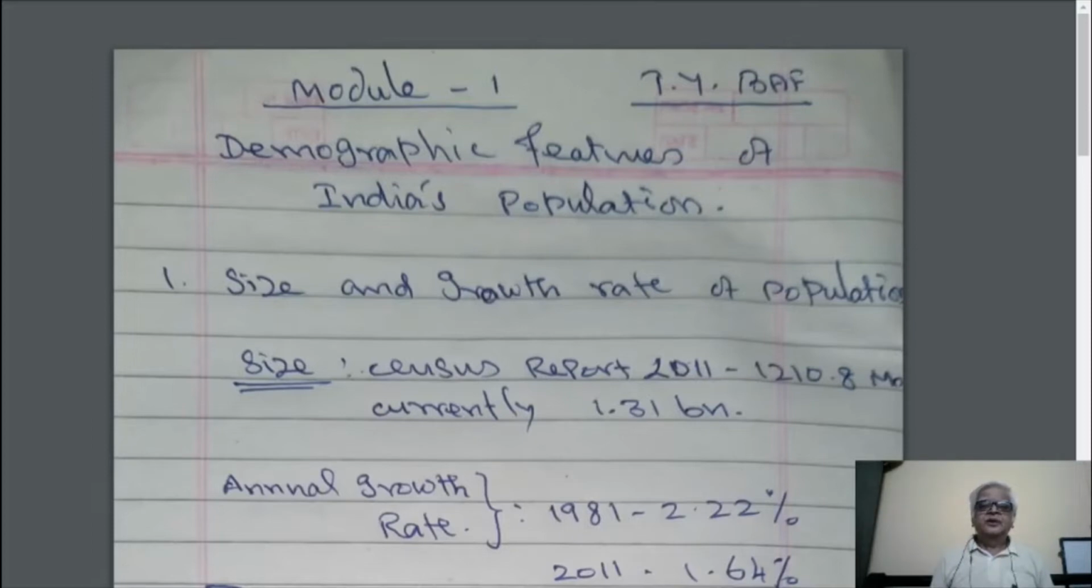I'm taking module number 1, which is talking about the demographic features of India's population, poverty, unemployment, inequality, and others. Right now, I'm going to take one single question: demographic features of India's population. You know very well that India is the second most populous country in the world, its population size is very large, and its growth rate is very high.